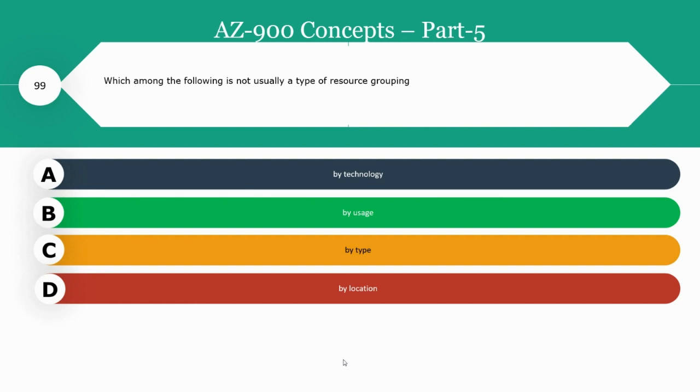Next question, which among the following is not usually a type of resource grouping? You can group a resource by technology, by usage, by type or by location?